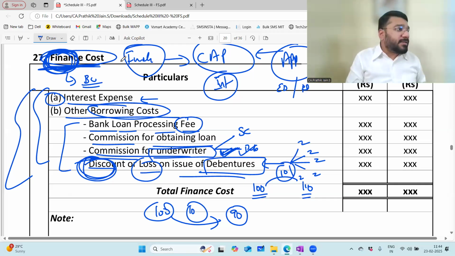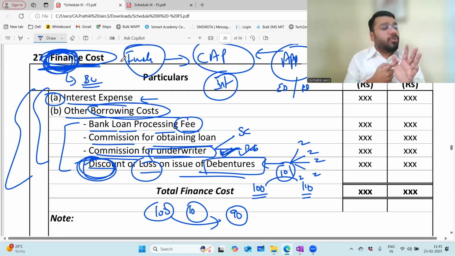Go back and do the fundamentals. There are people sitting in this forum, offline as well as online, who have done the basics with me. They came to me for data entry. For example, Balaji. He came for data entry. But I told him, no, Balaji, you have to do basics.